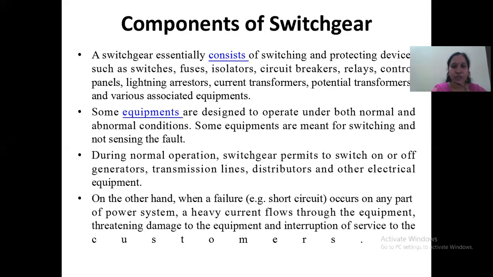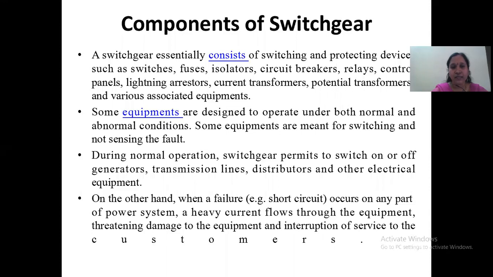During the normal operation, switchgear permits to switch on or off the generators, transmission lines, distributors, and other electrical equipment. Switching on or off generators can be done manually. Transmission lines can also be done manually or automatically, as well as the distributors. Other electrical equipment also can be controlled manually or automatically.